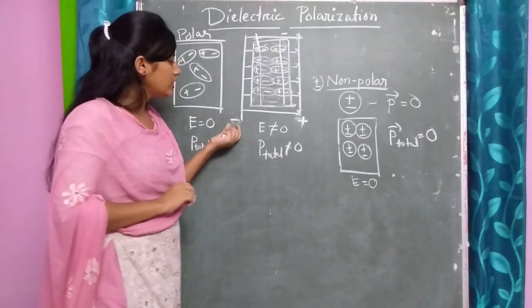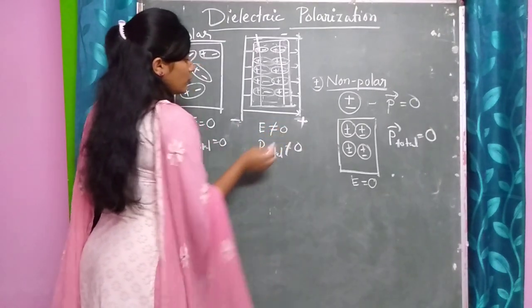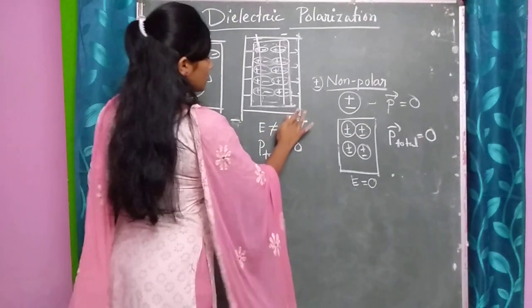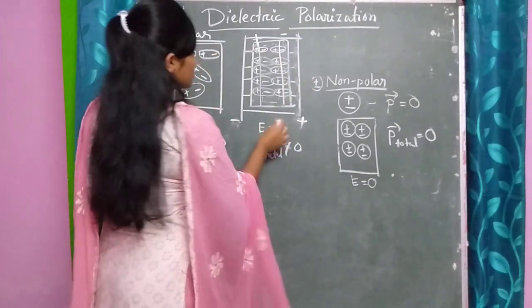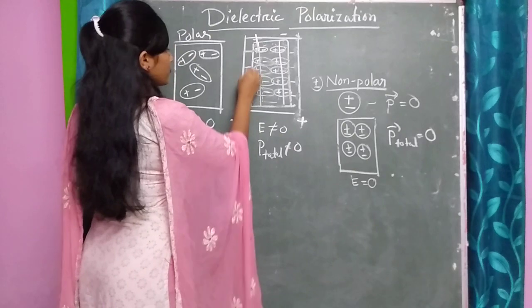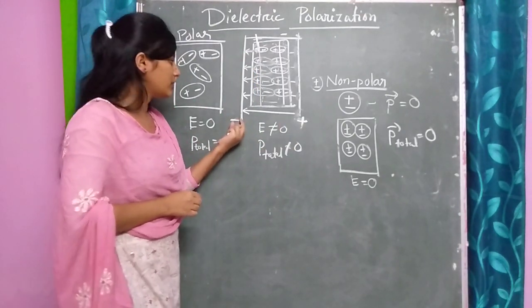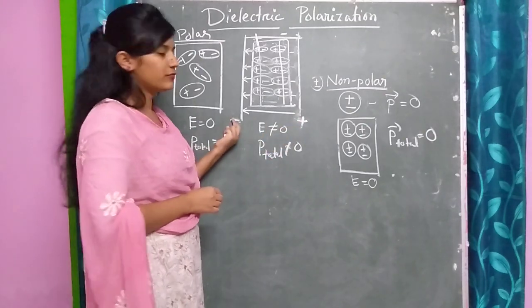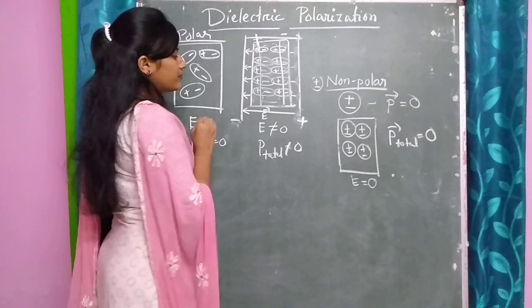Initially, the external electric field direction, since I had changed the signs, will now be like this. The direction of the electric field will be positive to negative. So this is our external electric field.